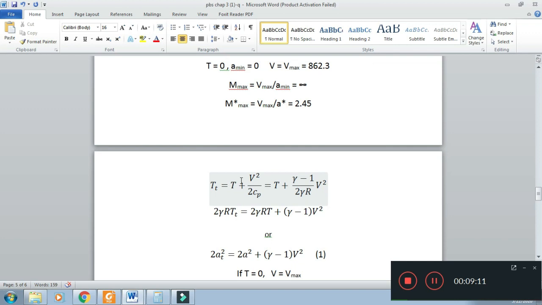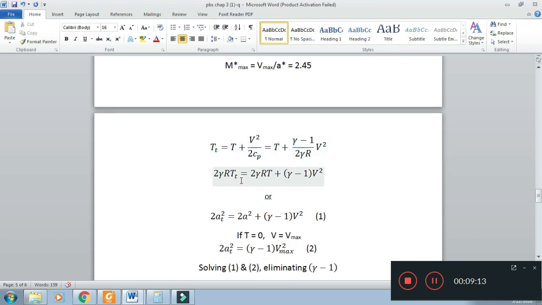We can further manipulate and obtain an equation of an ellipse. In equation 1, we have the general relation. We simplify. Suppose the static temperature is 0, then V is equal to V maximum, and the equation becomes 2a0 square equal to gamma minus 1 times V max square.